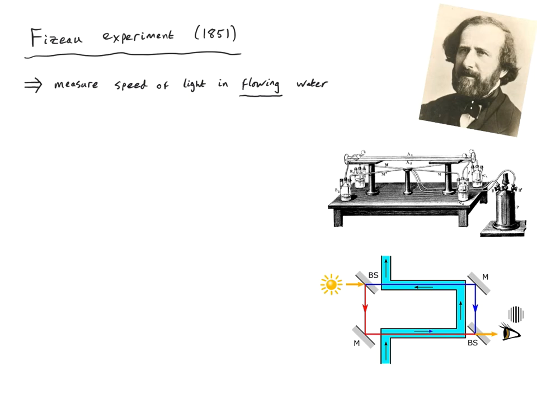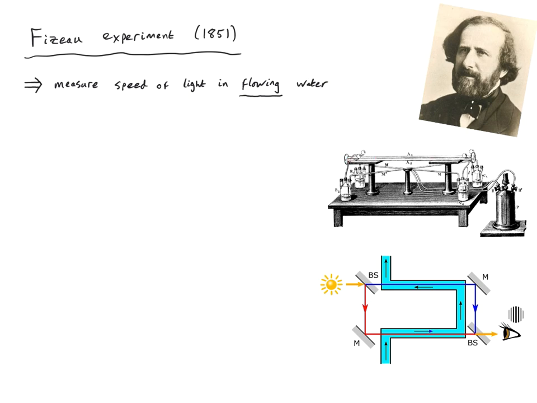There's a fascinating experiment that illustrates the effects of relativistic velocity addition, which is to measure the speed of light in flowing water. This experiment is called the Fizeau Experiment and was actually performed in 1851. This is very early, way earlier than Einstein's special relativity. As we'll see, there's an interesting result from this experiment that could not be understood in terms of the physics at the time. It took Einstein to come along and actually understand the results of this experiment. This is a little illustration from the time of Fizeau's experiment.